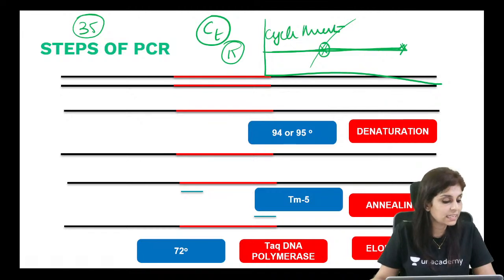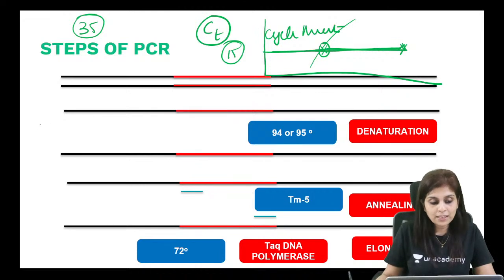The viral load is less. Do you all understand this? So that is CT. So many of you have been asking me for CT. What is CT? CT is cycle threshold.